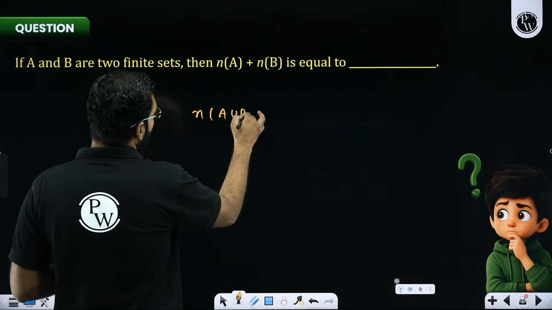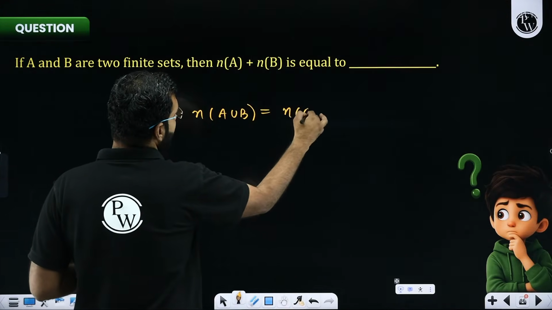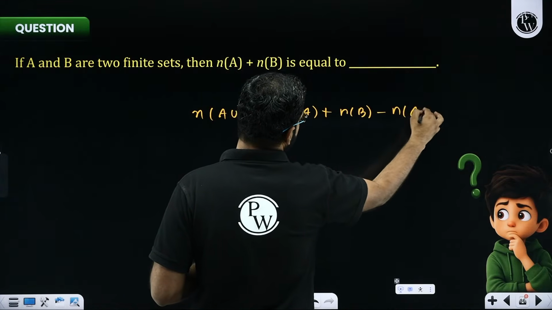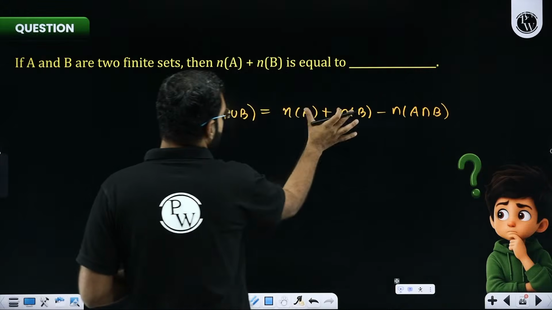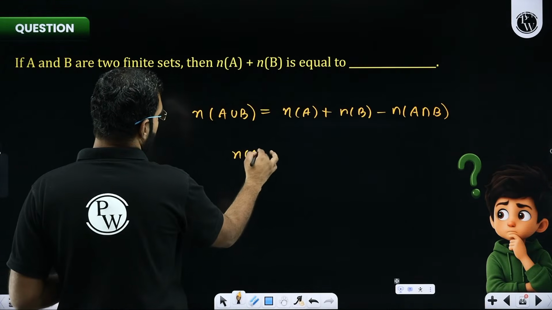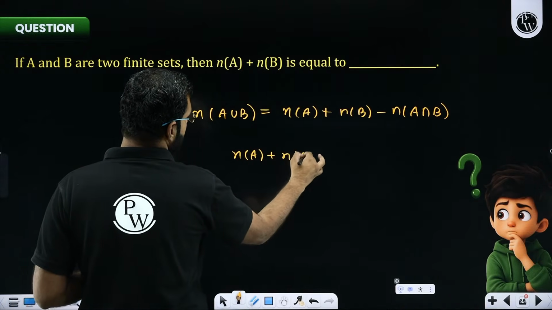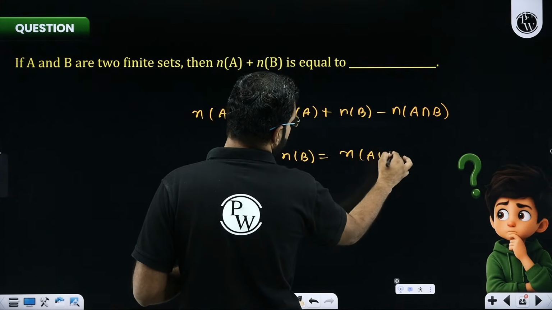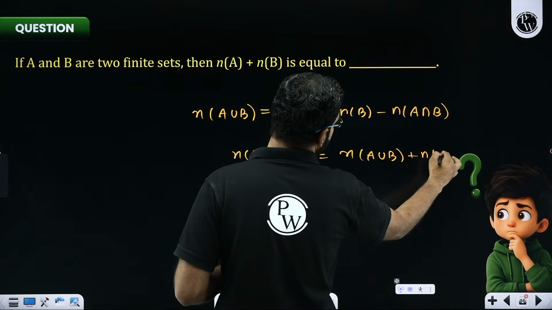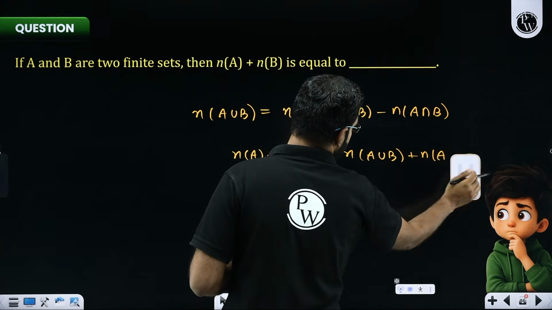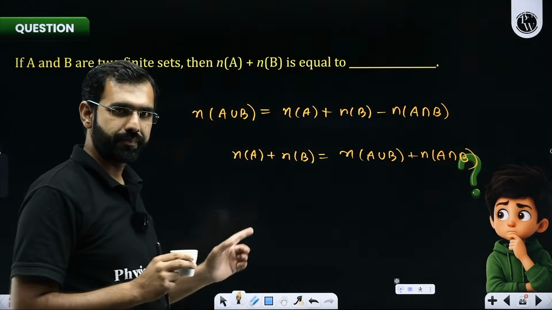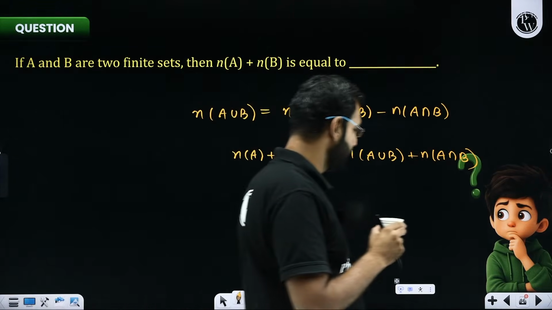Look at this. Do we know A union B? That is n(A) plus n(B) minus n(A intersection B). So n(A) plus n(B) will be what? I hope you're getting it. n(A) plus n(B) will be n(A union B) plus n(A intersection B). That's your answer. Everybody got it, or shall I repeat it? Yes or no?